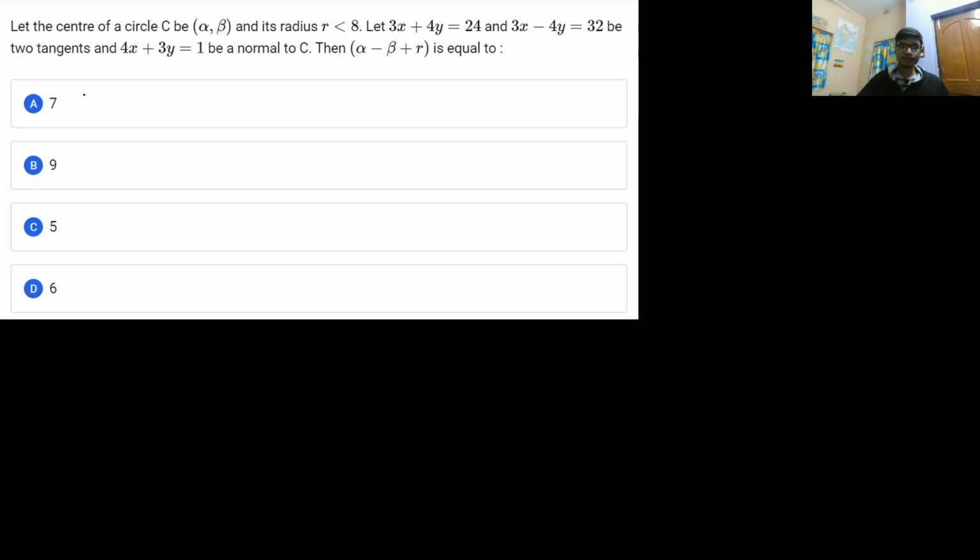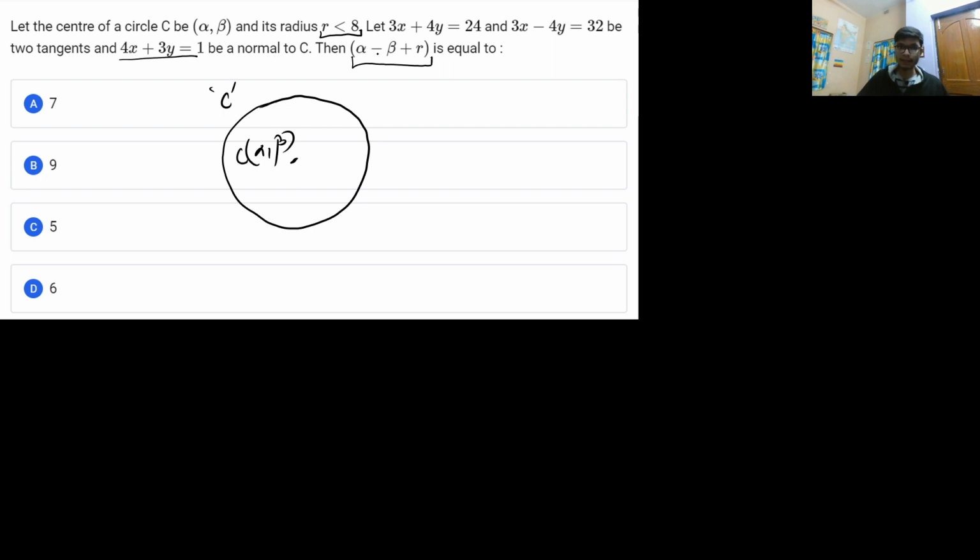Alright, so this problem says let the center of a circle be alpha comma beta, and its radius is less than 8 units. It says that 3x plus 4y is equal to 24 and 3x minus 4y is equal to 32 are the two tangents, and 4x plus 3y is equal to 1 is a normal to the circle. Then it is asking for the value of alpha minus beta plus r. That means you need to find the coordinates of the center of the circle as well as the radius of the circle. All right, so let me draw this particular circle C, and the center of the circle is alpha comma beta.